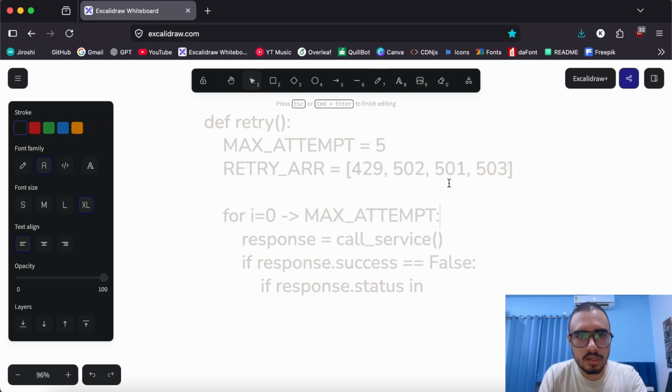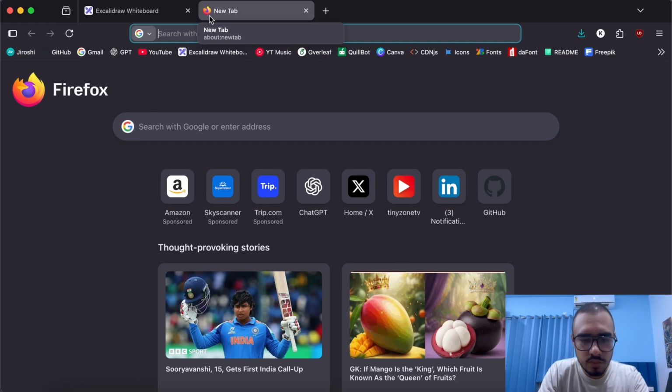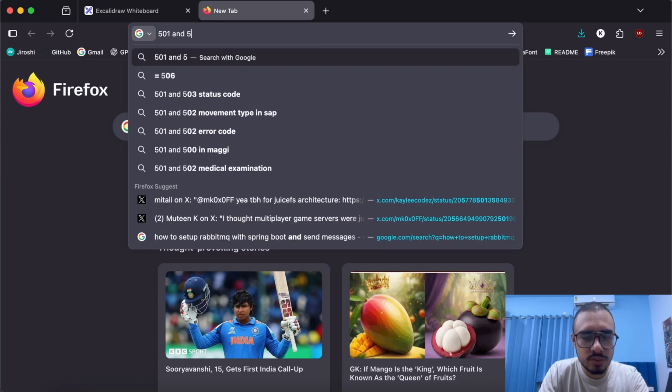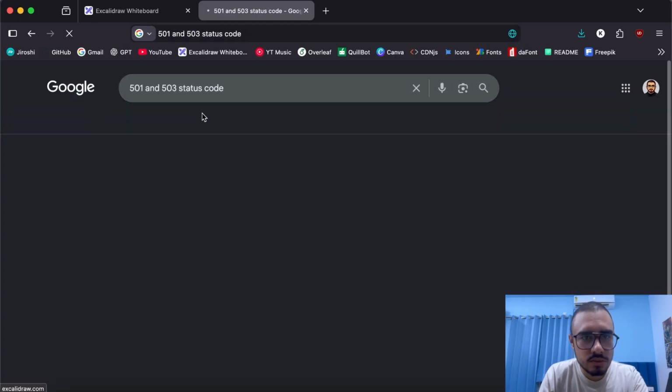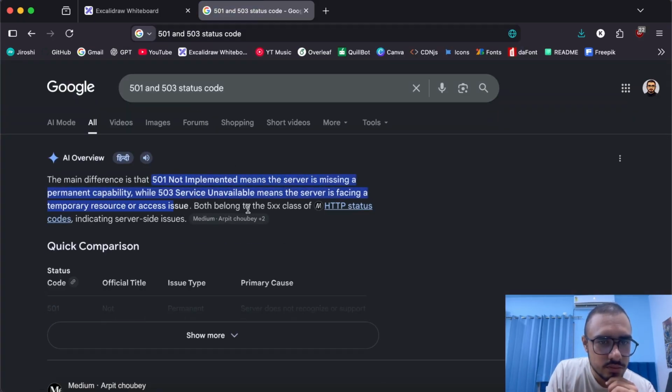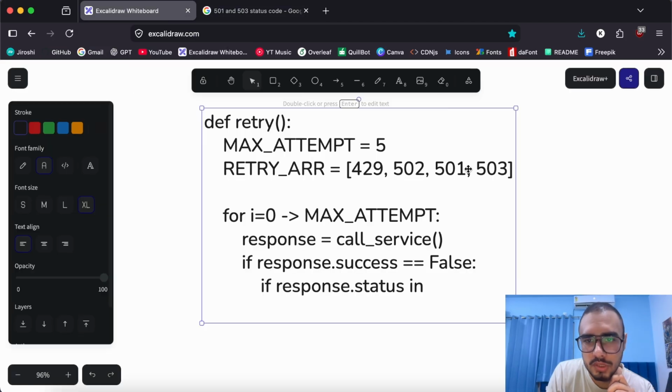Let's look at the different types of request statuses. What are the 501 and 503 status codes? Not implemented and service unavailable. Okay, so it is going to be 503 and 502, not 501.